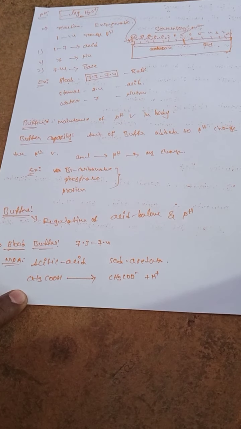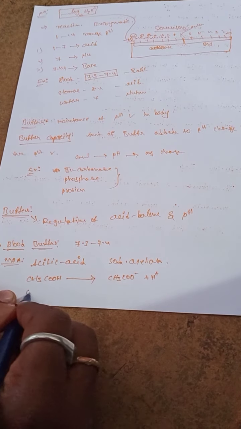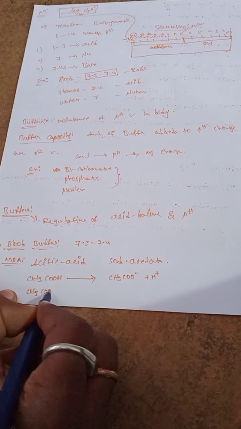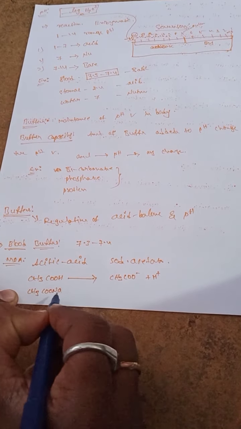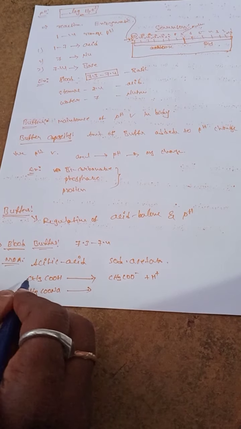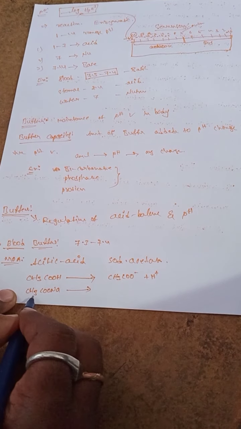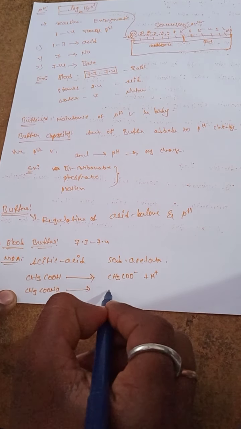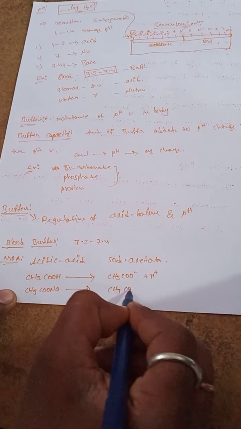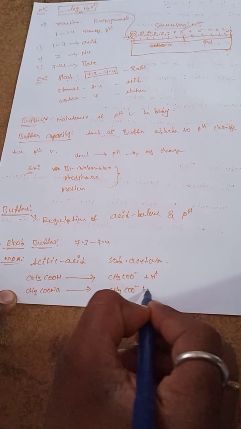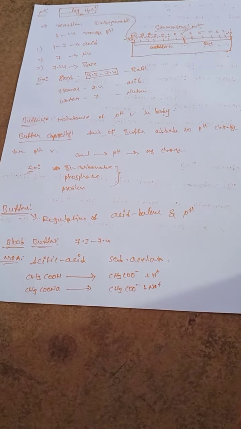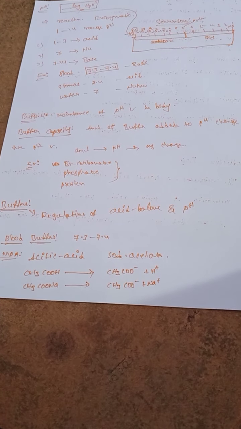The next one, sodium acetate. What is the sodium acetate formula? CH3COONa. This is acetic acid and this is sodium acetate. Sodium acetate divides into CH3COO minus plus Na plus.